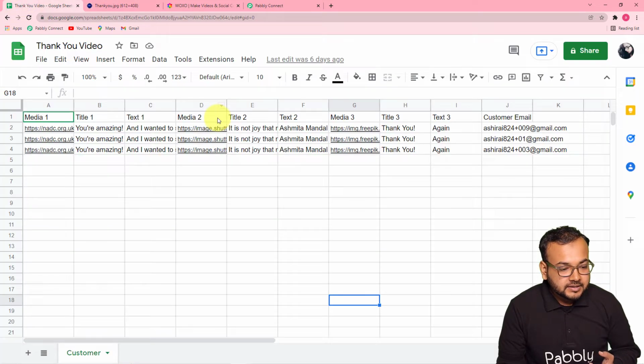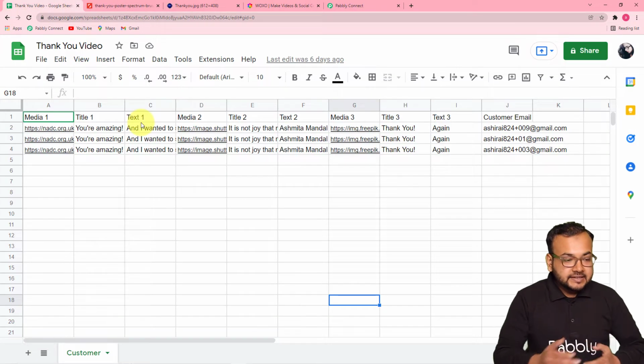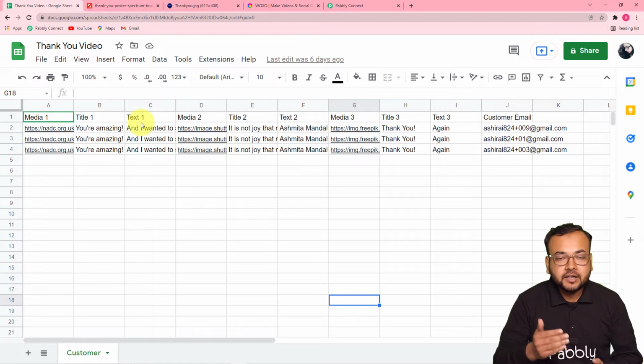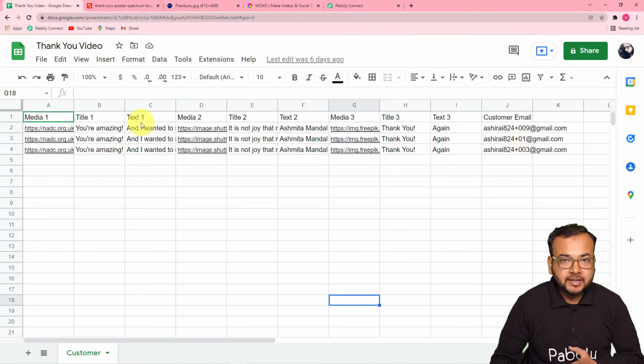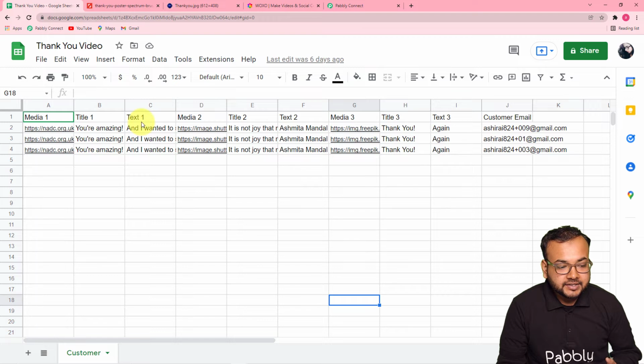Okay, and this is another media I have as another thank you, and by combining these three images and these three texts that I have filled here, I'm going to create a video with the help of the Voxo application. That's why I have entered the details in this sequence: media 1 attached with title 1 attached with text 1, media 2, title 2, text 2.